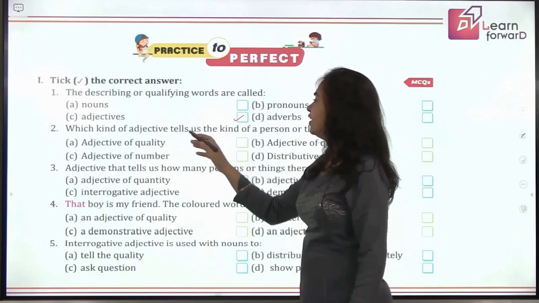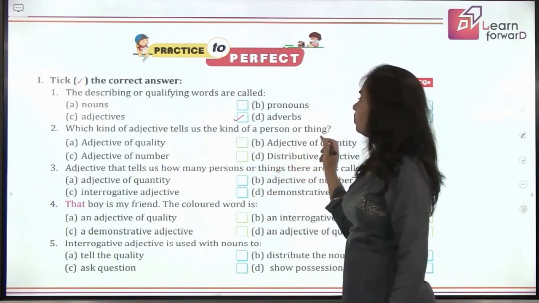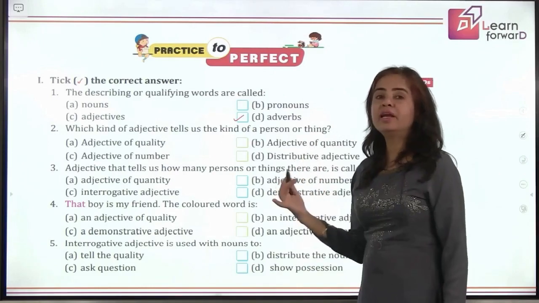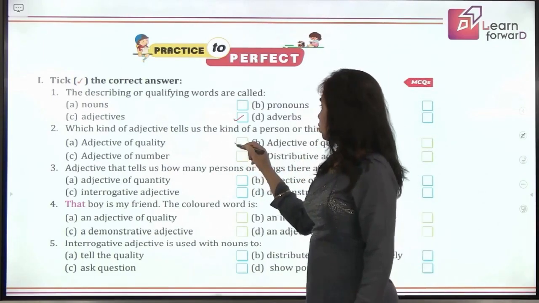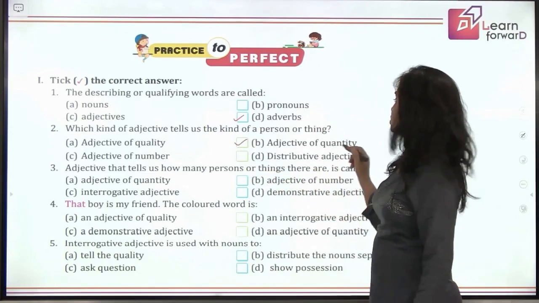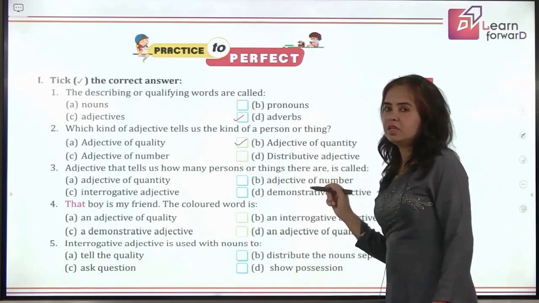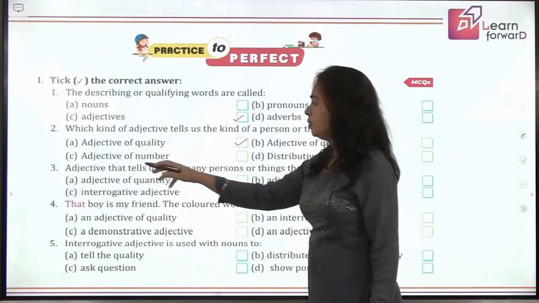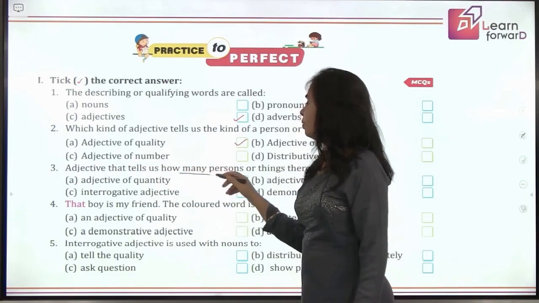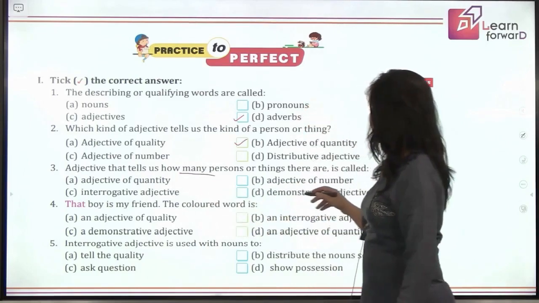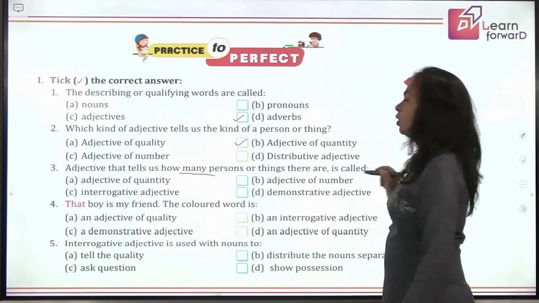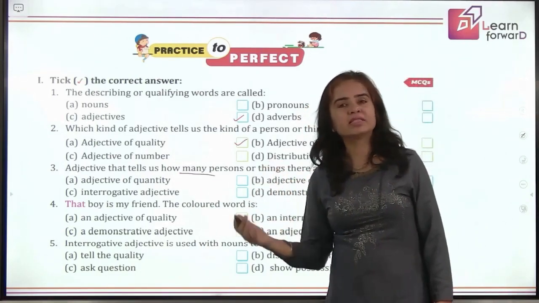Perfect. Which kind of adjective tells us the kind of a person or thing? What kind of a person or thing we are talking about is the adjective of quality. It's not number, it is not quantity, and it is not even distributive. Next, adjective that tells us how many persons. So it is countable. Yes, that is called the adjective of number. You can also say because we are counting, so that is a cardinal number.